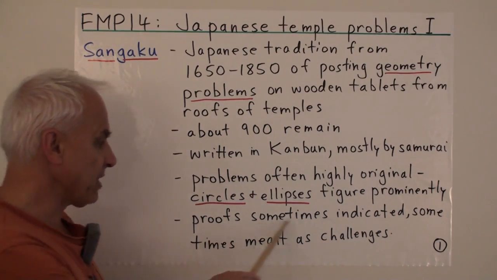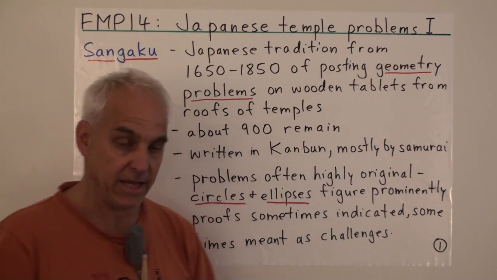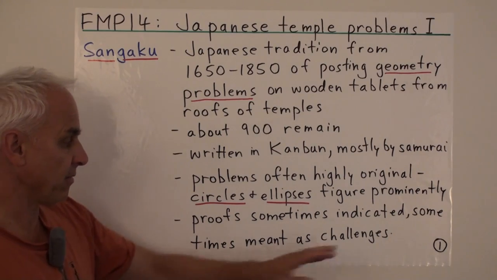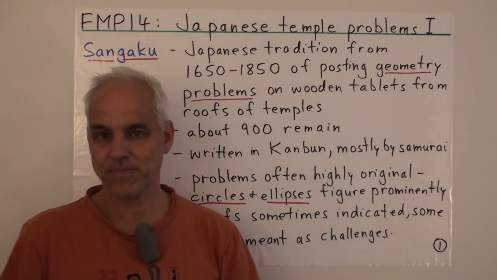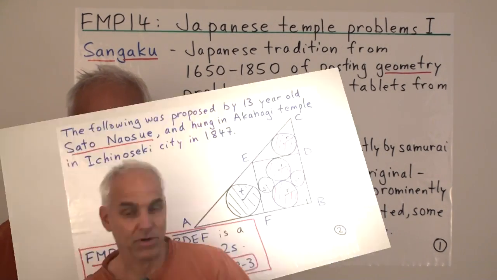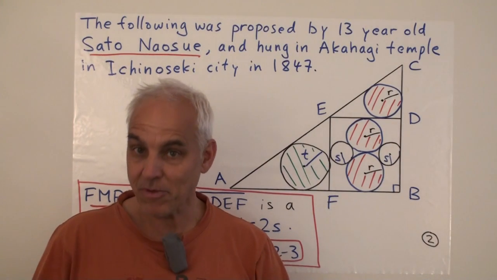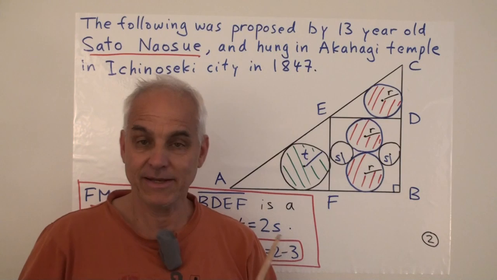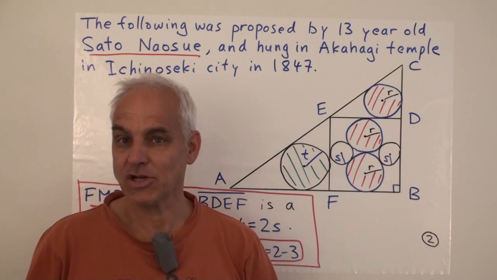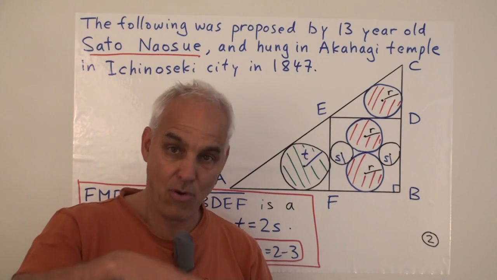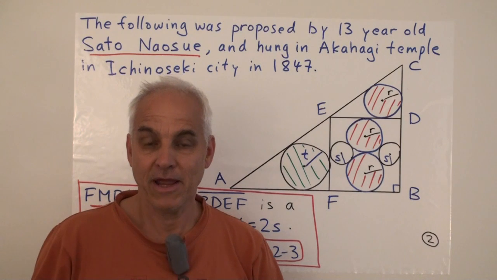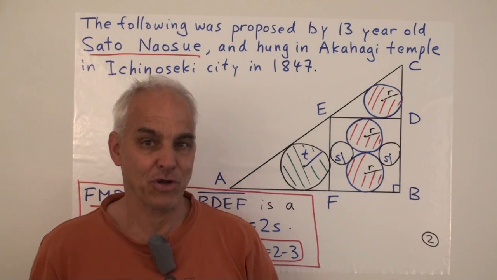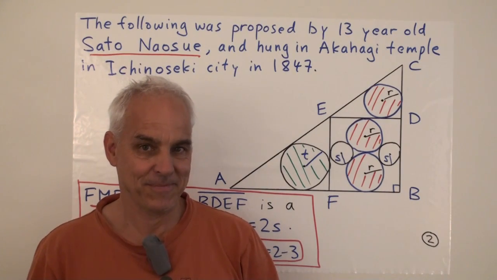The proofs were sometimes sketched in these hangings, but sometimes they were left to the reader sort of as a challenge. The problem that we're going to talk about today is a relatively simple problem, and I'm going to encourage you to have a go at it as well. But it leads to some interesting discussions, and in the course of looking at this problem, we're going to investigate some things that will be novel even for probably professional mathematicians who are watching.